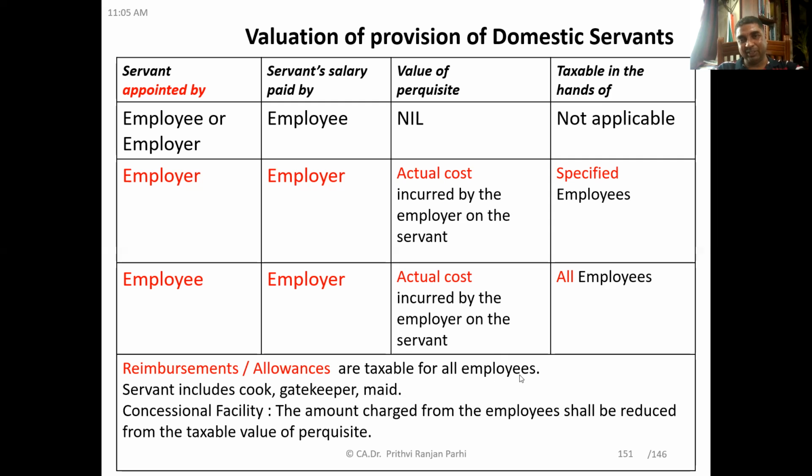You can understand it is taxable in the hands of specified employees only. In which situation? Appointed by the employer and salary paid by the employer. But on the other hand, if the servant is appointed by the employee, but the salary is paid by the employer, here also the actual cost incurred by the employer will be taxable. But here it is for whom? It is for all employees.